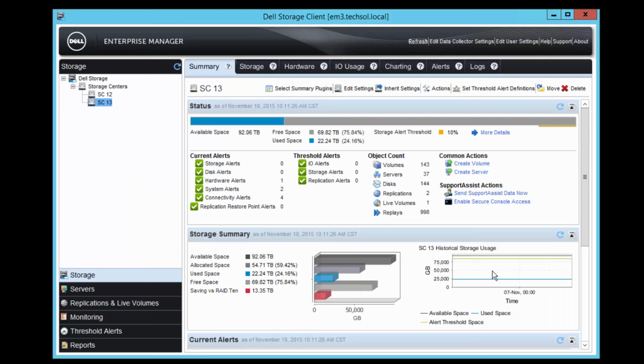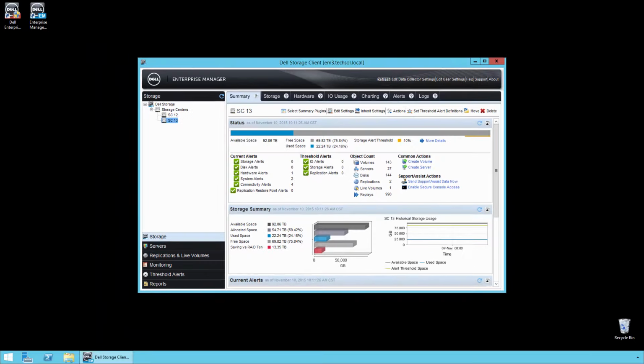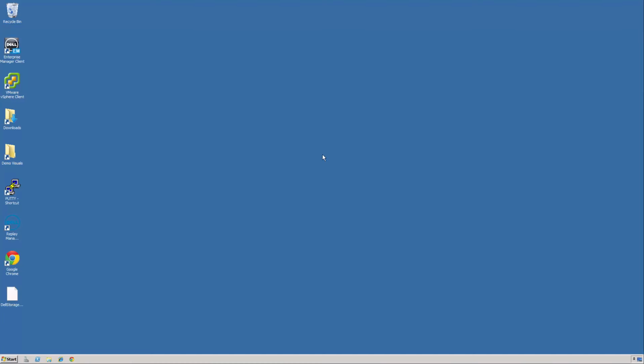Now that both of these accounts have been added and assigned to the vRops admin account on the Enterprise Manager Data Collector, this will essentially be our service account that the management pack uses to log in, gather statistics, get alerts, and whatnot. So from here on, let's go and log in to vRealize Manager. Swap over to my management machine.